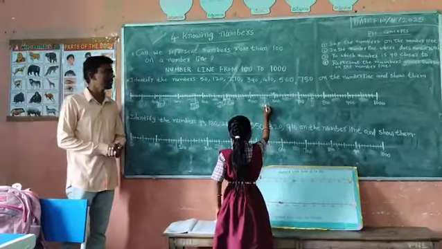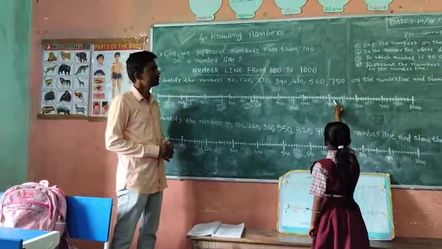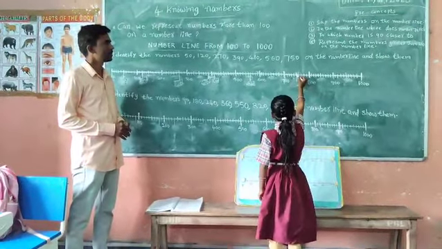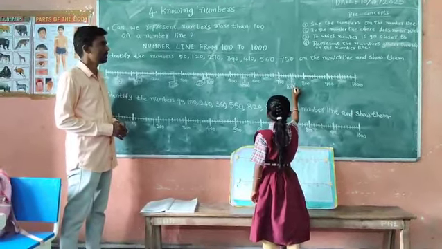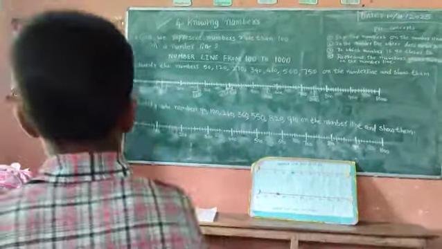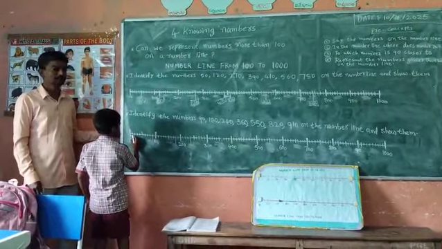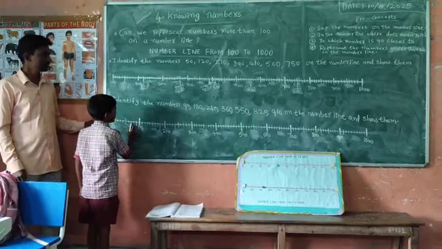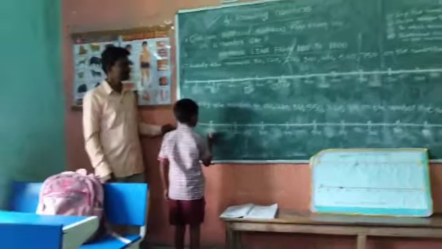Identify the number 750. 700, 710, 720, 730, 740, 750. Okay. 750. Next, here, Ritik. Identify the number 90 on the number line. 20, 30, 40, 50, 60, 70, 80, 90. Write the number 90. Okay.